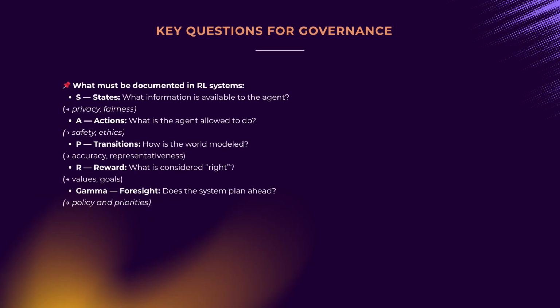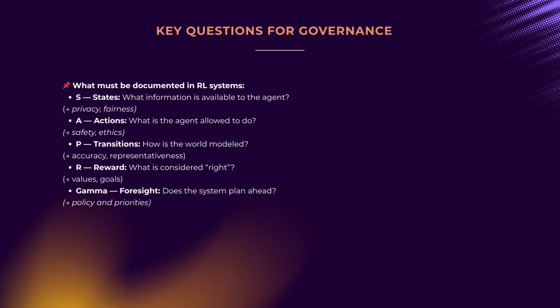Each of these 5 components demands thorough documentation and justification. States. Record exactly what information is provided to the agent and what is excluded. Document data sources, selection criteria, and potential biases. This foundation supports assessments of fairness and privacy. Actions. Clearly describe the allowable actions and any constraints. Record the decision process for permitting or prohibiting each action. This is central to ensuring system safety and ethical behavior.